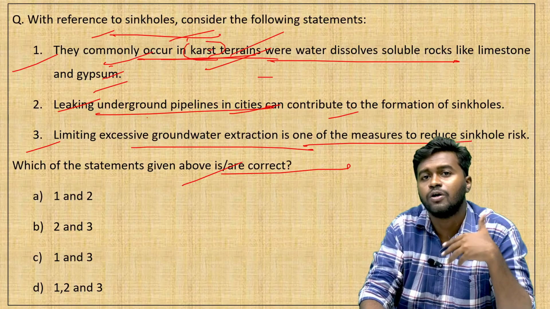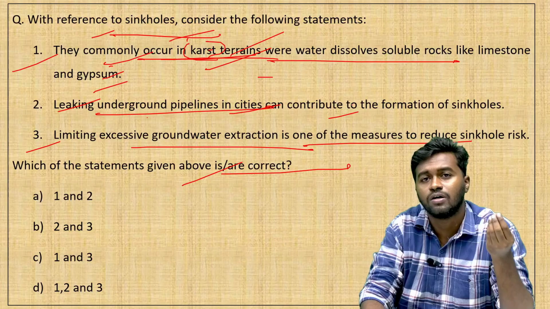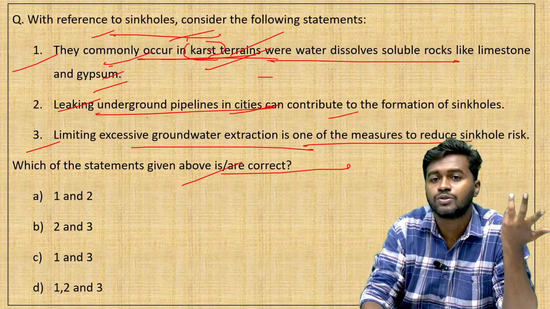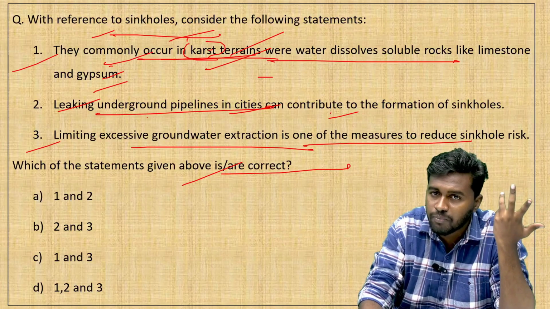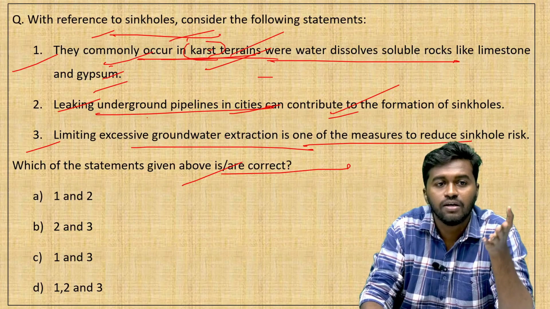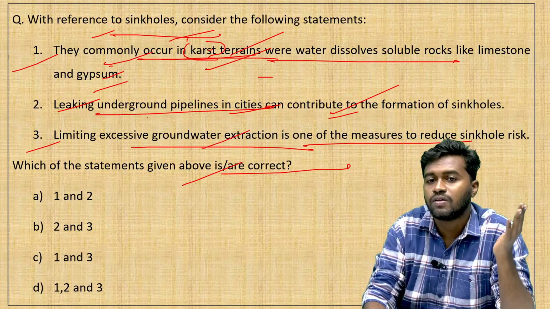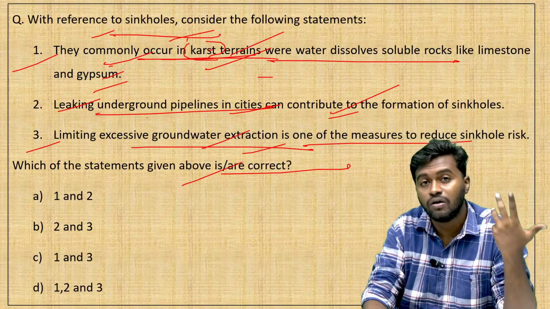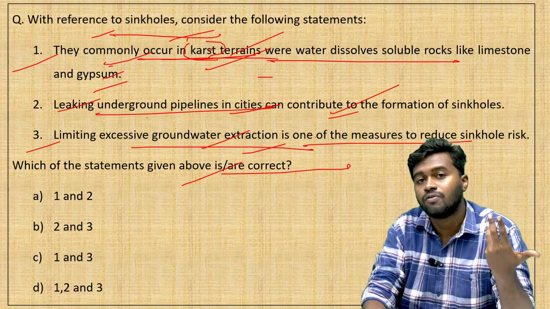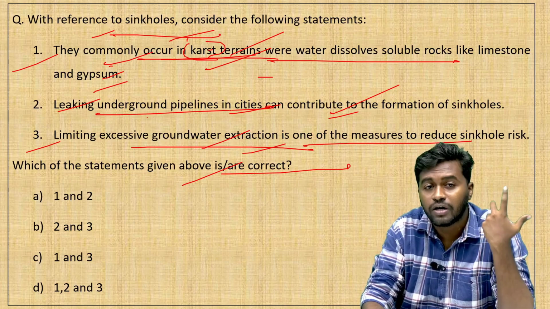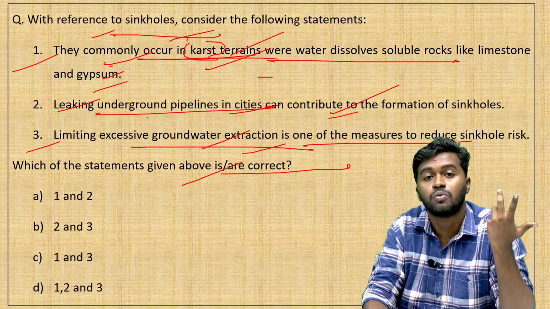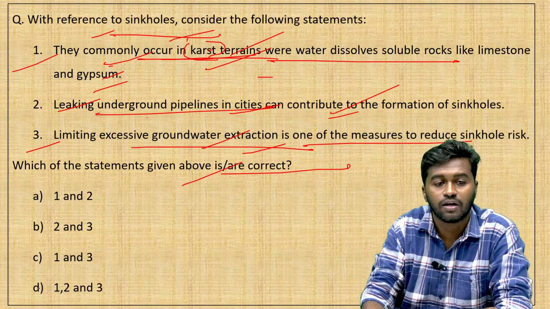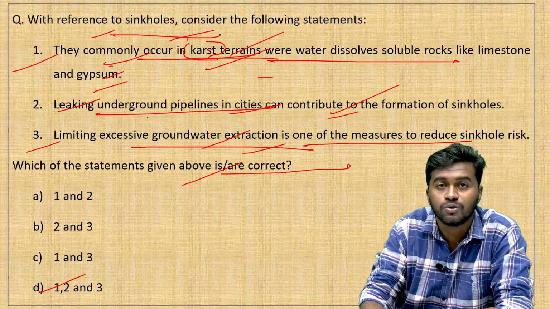Yes, over a period of time, due to the continuous leaking of water, the soil in that region will become loose and eventually become a risk zone for the formation of sinkholes. Therefore, statement 2 is also correct. Moving to statement 3: limiting excessive groundwater extraction is one of the measures to reduce the sinkhole risk. Yes, excessive groundwater extraction can eventually make the region weak and vulnerable to the formation of sinkholes. Therefore, reducing the over-extraction of groundwater is one of the effective measures to deal with the formation of sinkholes. So all the statements are correct. Therefore, the correct answer is option B, 1, 2 and 3.